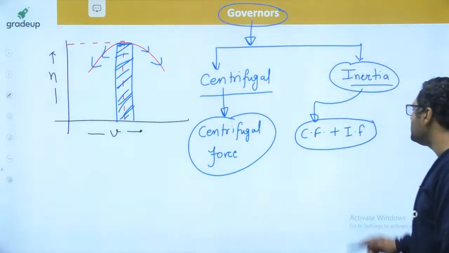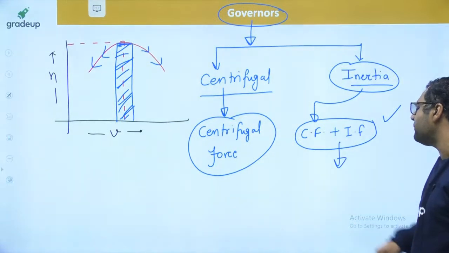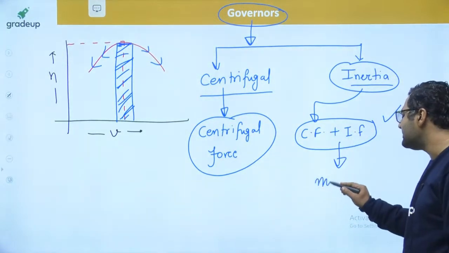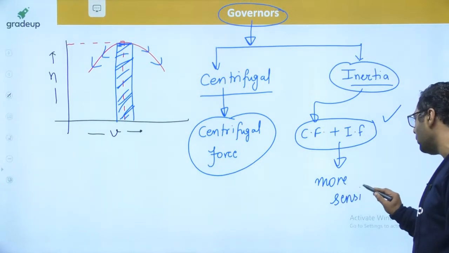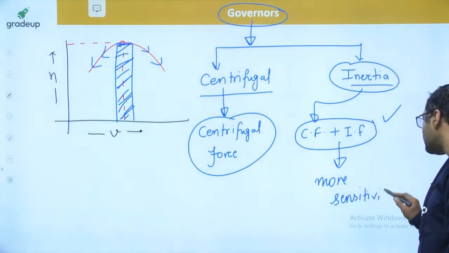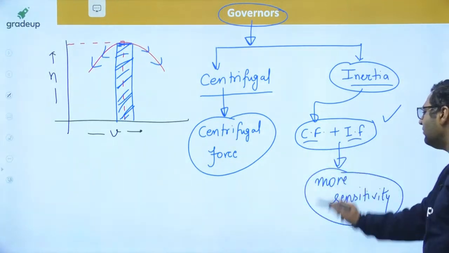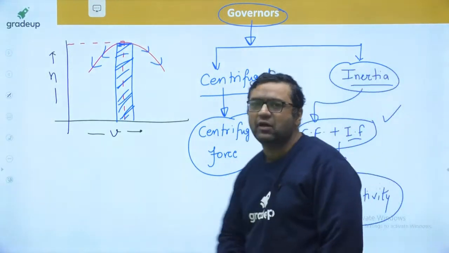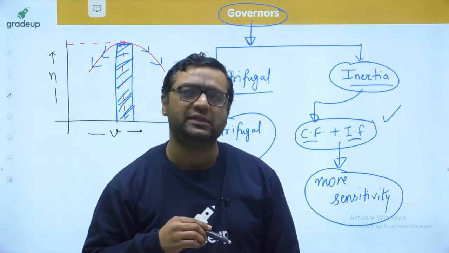And inertia governors take two forces. That's the reason these types of governor are said to be more sensitive, because here two forces are coming. As two forces are coming, they are more sensitive, and the others are lesser sensitive. But the point is, guys, in our syllabus only the centrifugal governor is there.